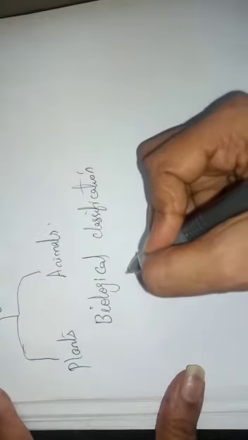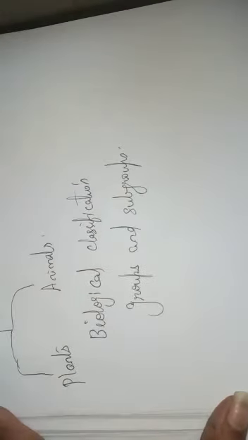So what is biological classification, children? It is a process of dividing the living organisms into groups and subgroups. How you divide them into groups and subgroups will depend upon the similarities and the differences present among them. So based on their similarities and differences, the living organisms are divided into groups and subgroups, and this is what is called biological classification.